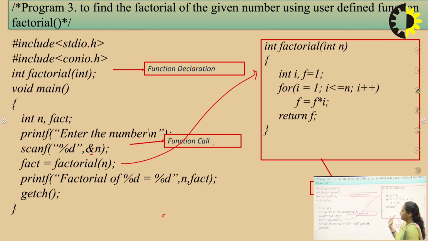So in this example also, here this n is the actual parameter and this n is the formal parameter. So I hope the topic is clear. The remaining section, that is the second category of functions, will be covered in the next lecture.